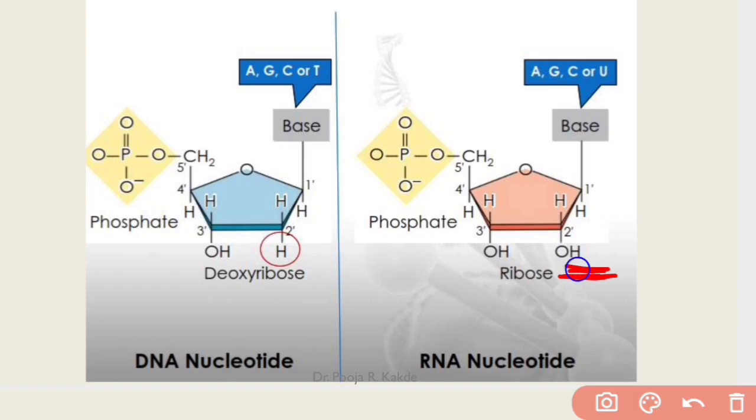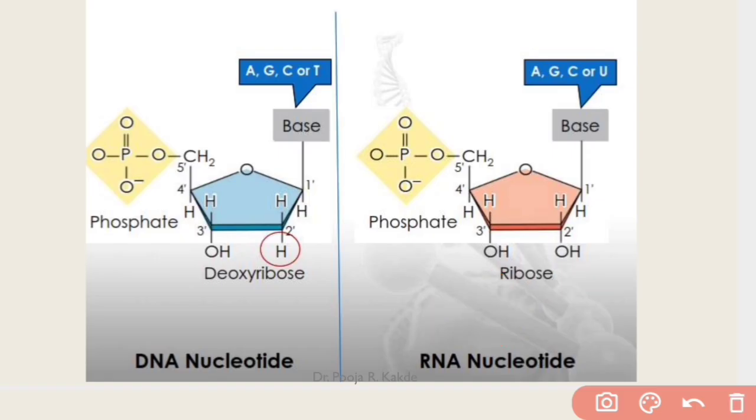How? Because this hydroxyl group acts as a nucleophile. That means it will act as an electron donor. It is more like a knife which is ready to attack a molecule. So it attacks the phosphate group which will be pairing with another nucleotide. So this phosphate group is attacked by the second hydroxyl group present on that ribose sugar. As a result, RNA is not stable as compared to DNA. This OH group makes it reactive.